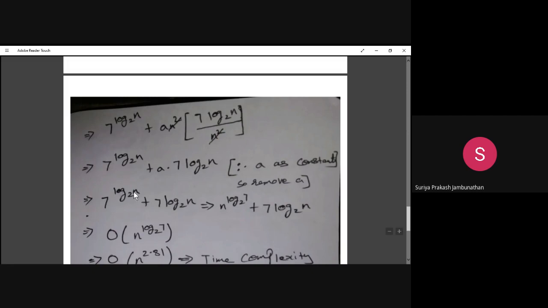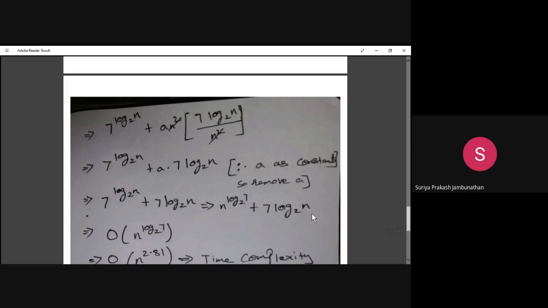a log b power c. If you are having a log b power c, that can be written as c log b power a. Okay, that was one equation we discussed in the last time complexity class. So in that case, we can simplify this particular thing as n. In the place of 7, n will go, and in the place of n, 7 will go. So it will be written as n log base 2 of 7 plus 7 log base 2 of n.